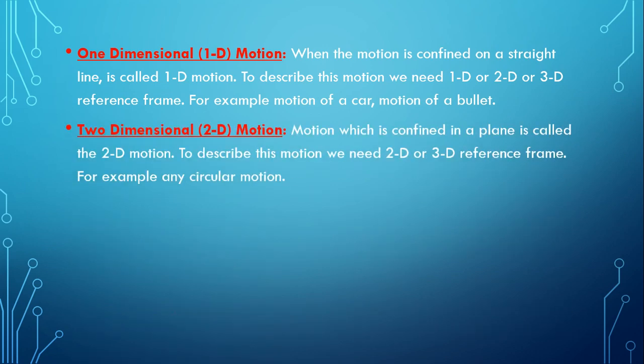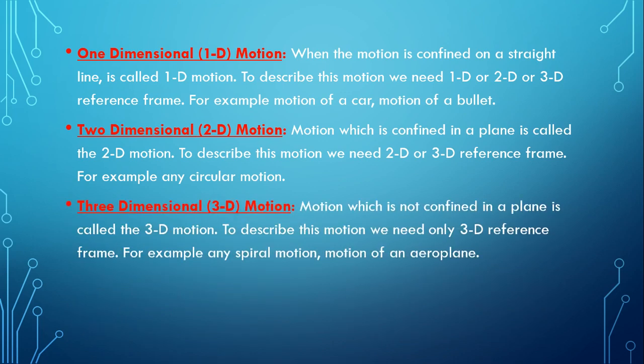Two-dimensional motion or 2D motion. Motion which is confined in a plane is called 2D motion. To describe this type of motion, we need a 2D or 3D reference frame. For example, any type of circular motion.